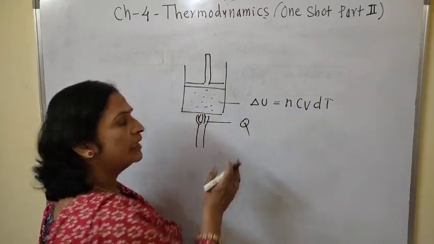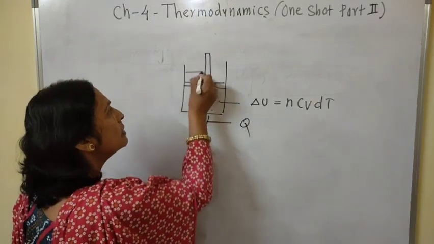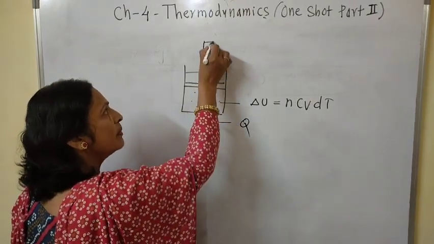Now, when the intermolecular distance goes on increasing, the piston moves upward in this manner.